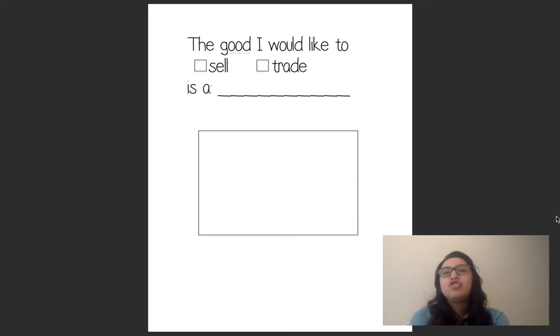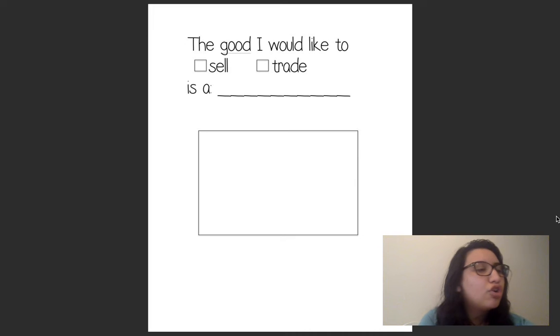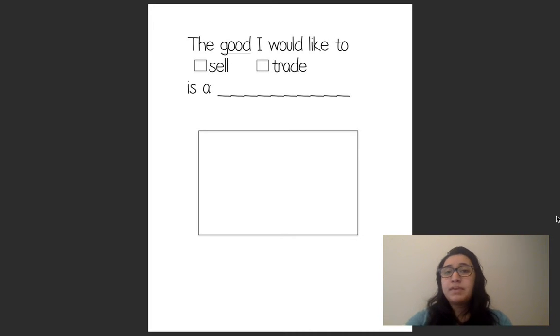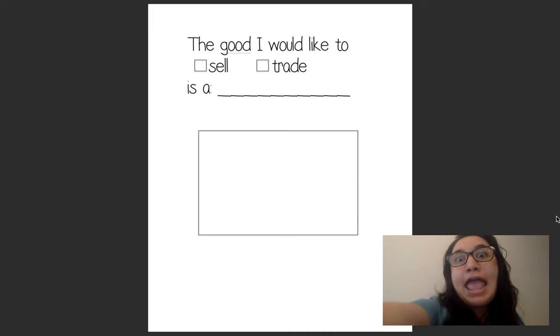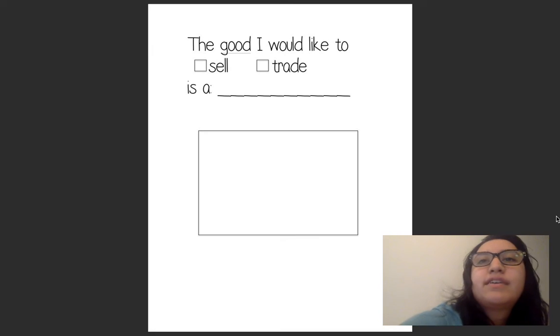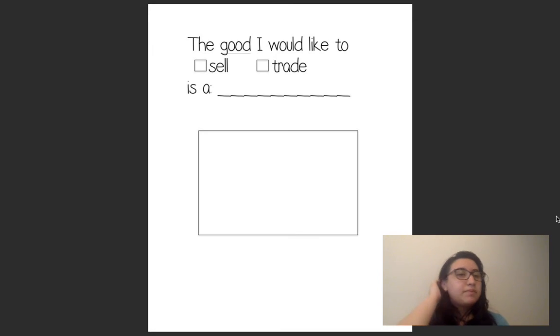So think about it. What is something that you may want to sell one day? Do you maybe want to sell shoes or scarves? Or maybe you want to be a florist and you want to sell flowers. What is it that you want to sell? Or maybe you want to be selling LOL dolls. What is it that you think you can make and sell? So I want you to be as creative as you can be. If you want to sell stuffed animals when you grow up, then write that.